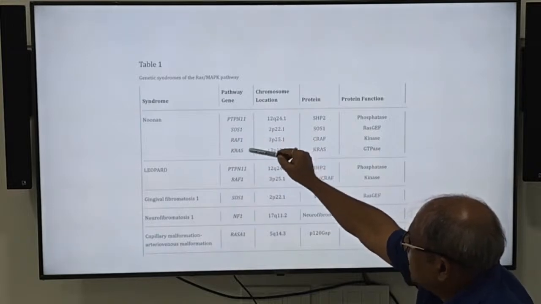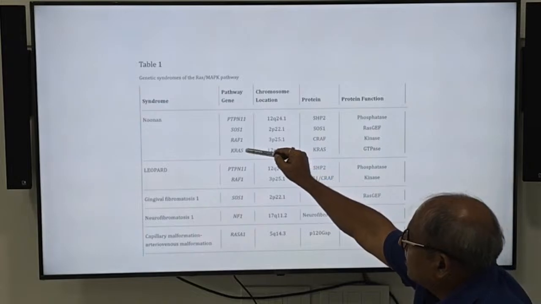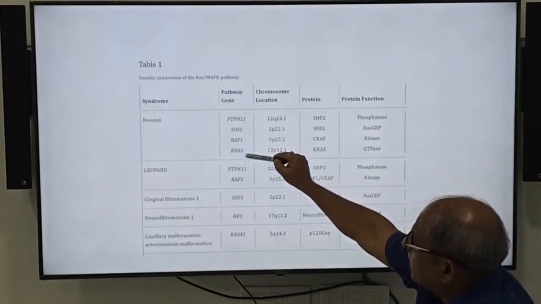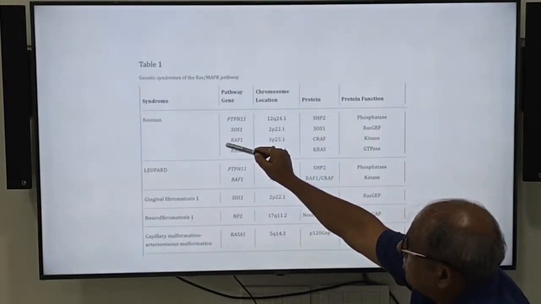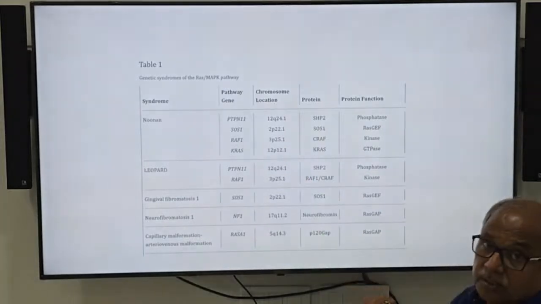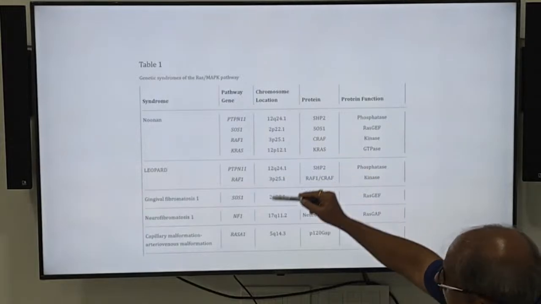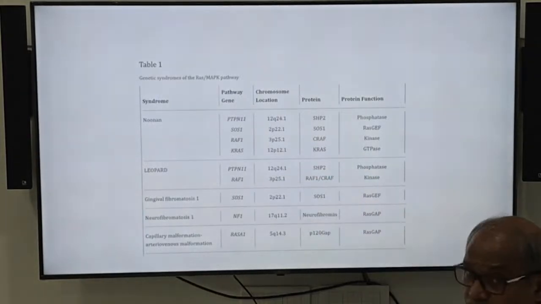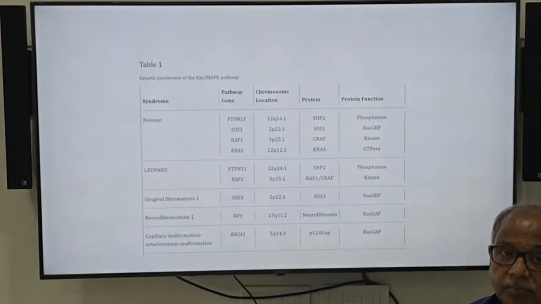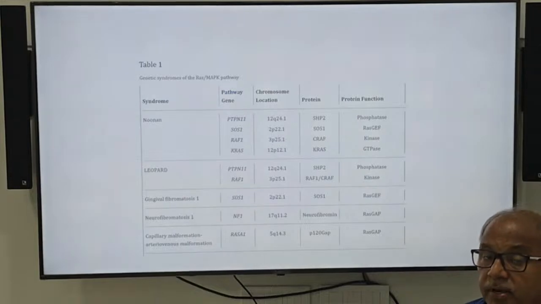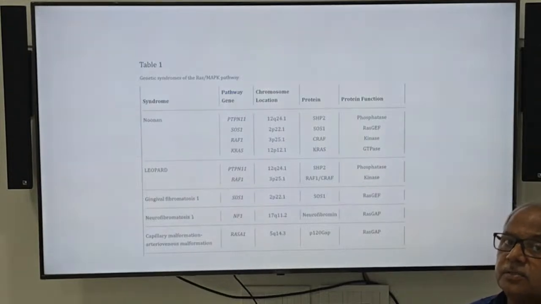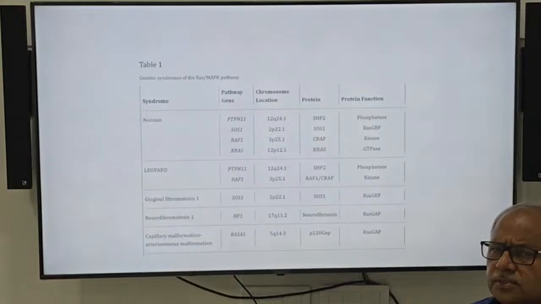So there will be genetic heterogeneity, with different genes affected creating the same type of abnormality, which is Noonan syndrome. These syndromes present here are mostly autosomal dominant. Whenever there are autosomal dominant disorders, usually these are de novo disorders.